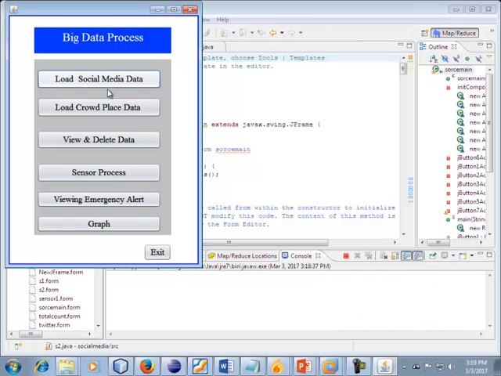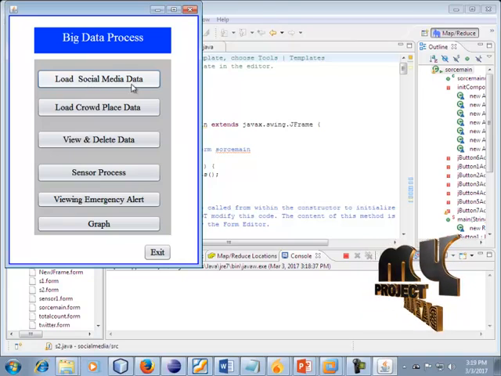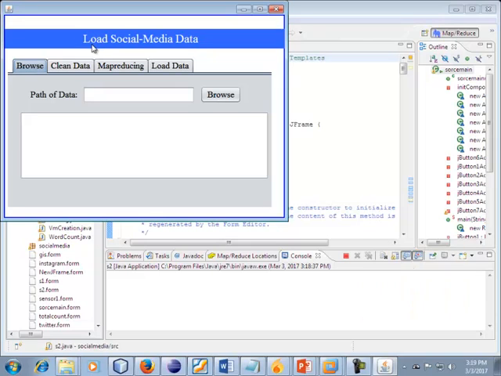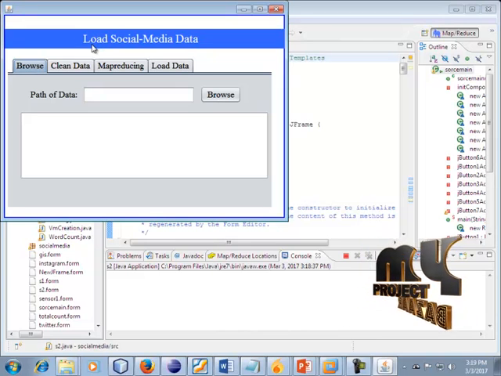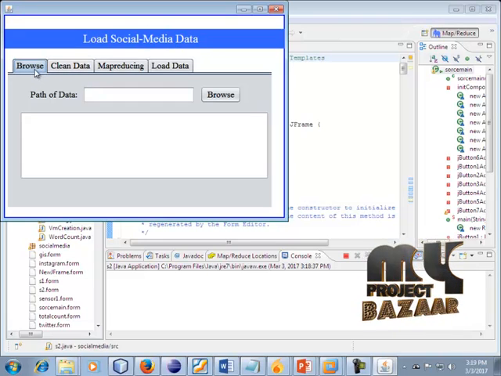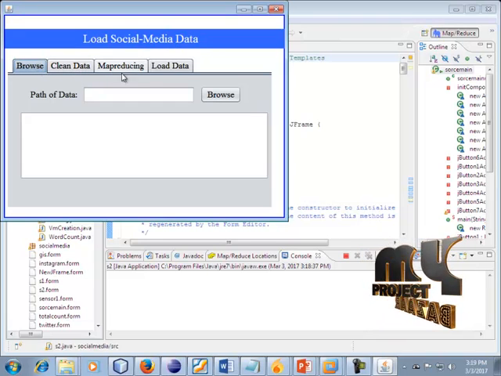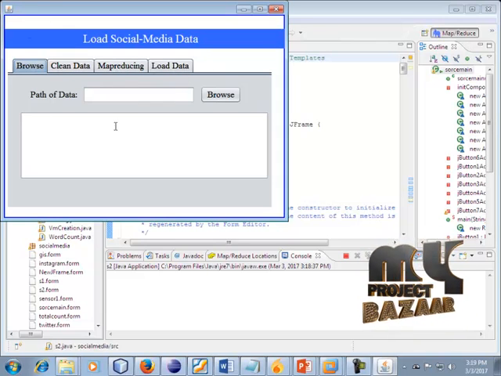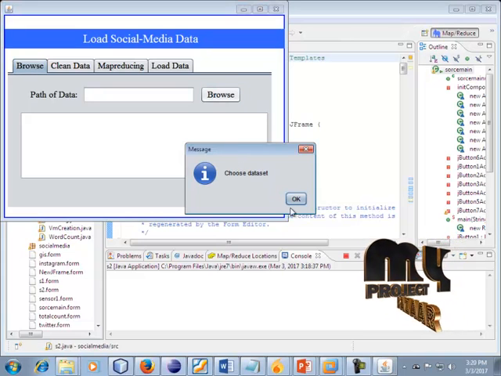First we click load social media data. Click this. This field is opened. It is our first module. In this module, there are browse, clean data, map reducing techniques, and load data. All of these are involved in this single module. First, we browse our data. Click this. Okay, choose our data set.